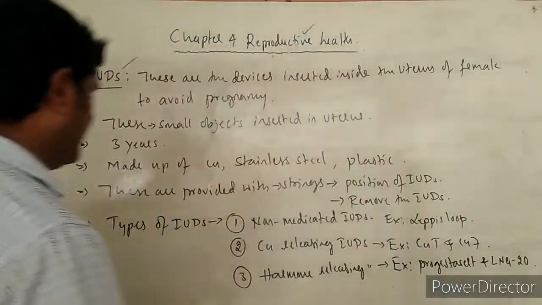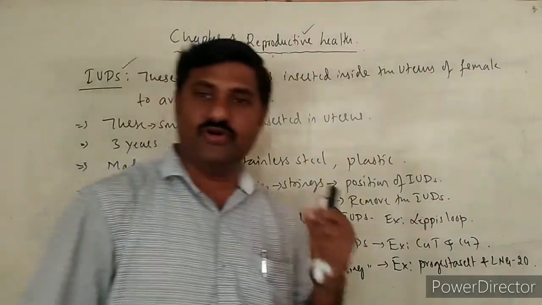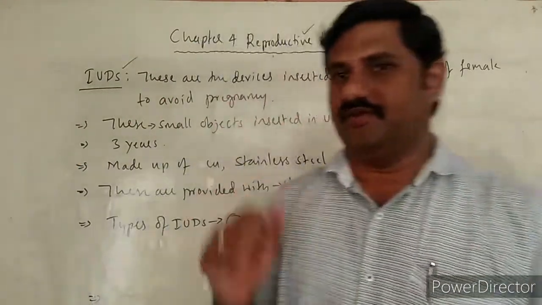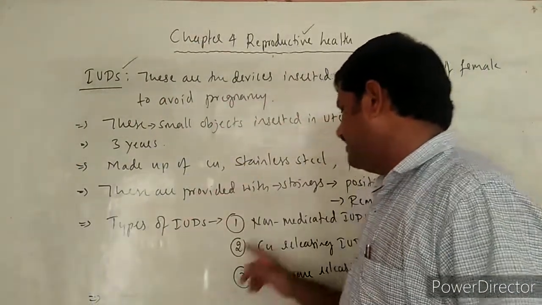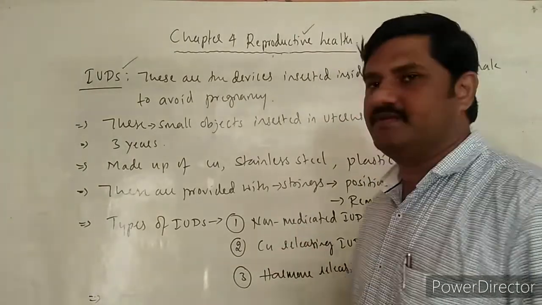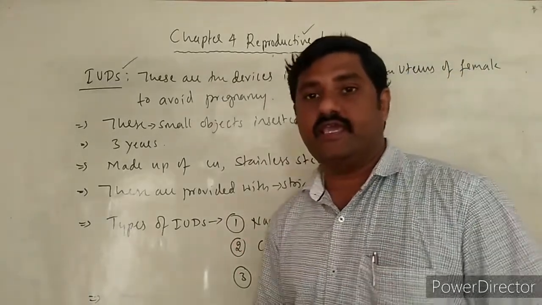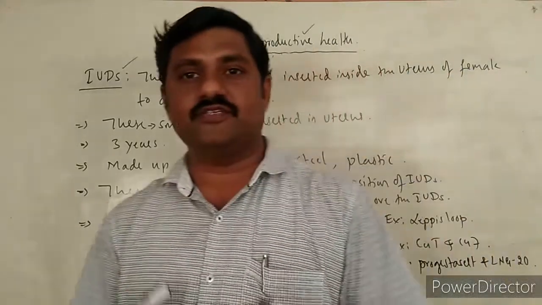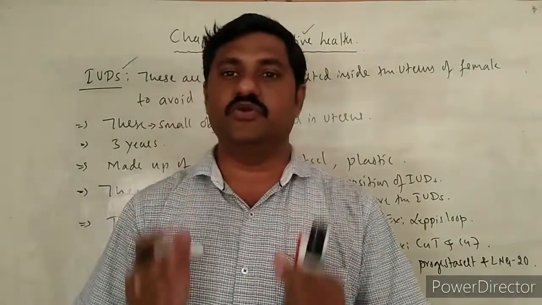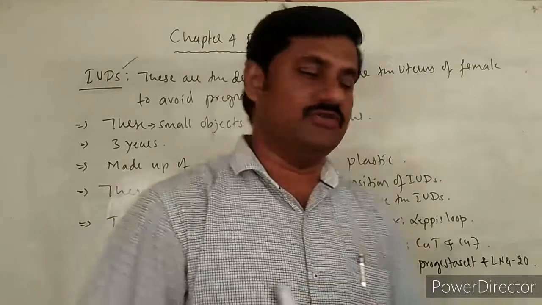And how do they work? How do they function themselves? This is a more important point to be noted. So sometimes non-medicated, copper releasing, or hormone releasing IUDs are there. These IUDs especially increase the phagocytosis of the sperms in the uterus, especially in the cervix to uterus itself.